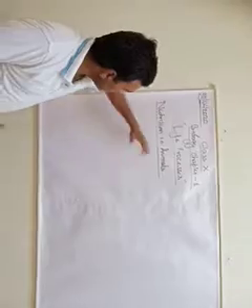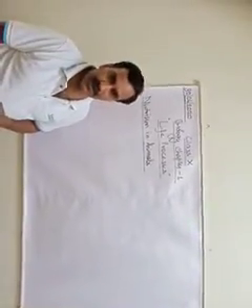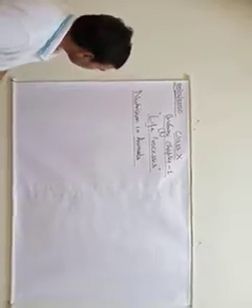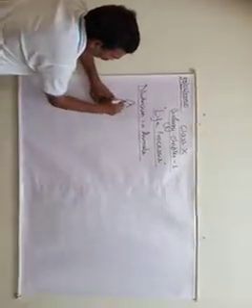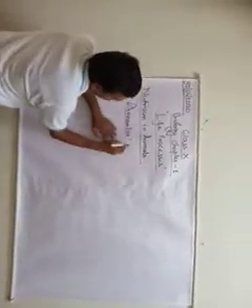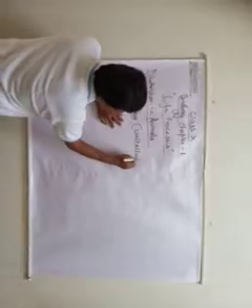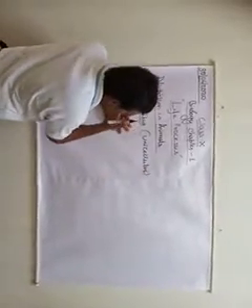Now we will discuss unicellular organisms, how they have their nutrition. Let us give an example of amoeba, a unicellular organism.